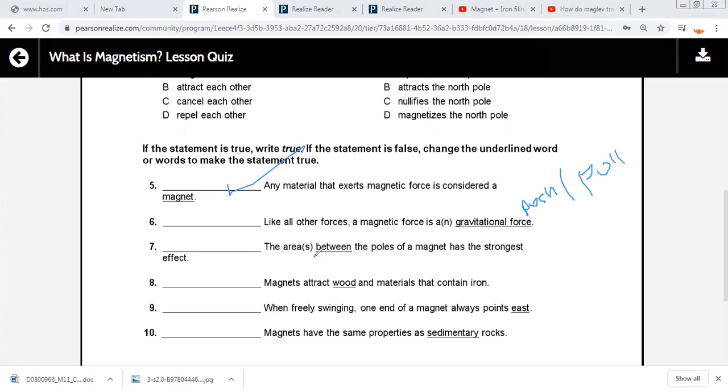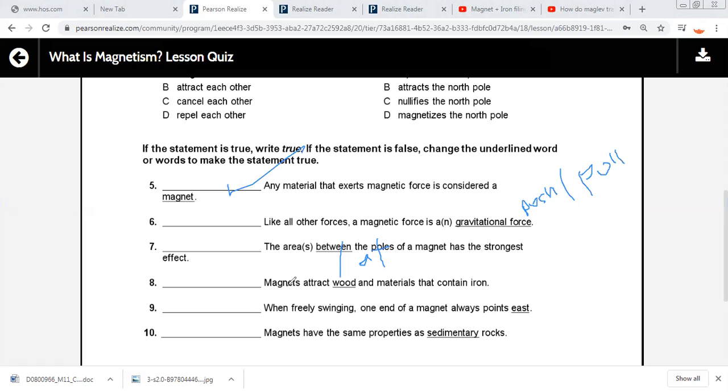Number seven: the area between the poles of a magnet has the strongest effect. Not between. Sorry, the area at the poles of a magnet has the strongest effect.